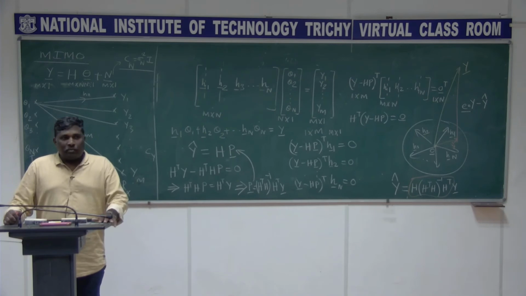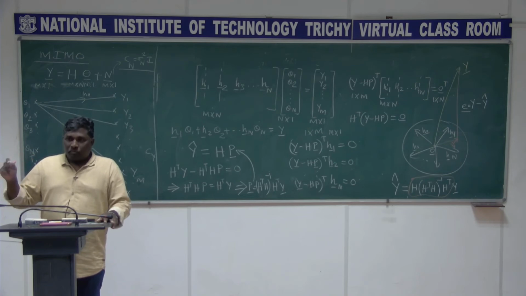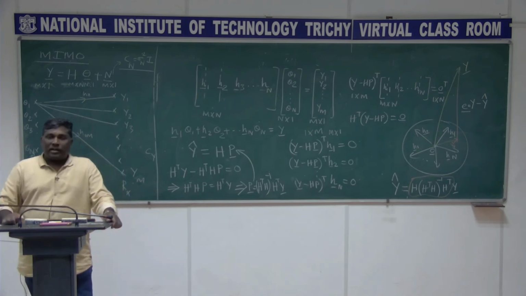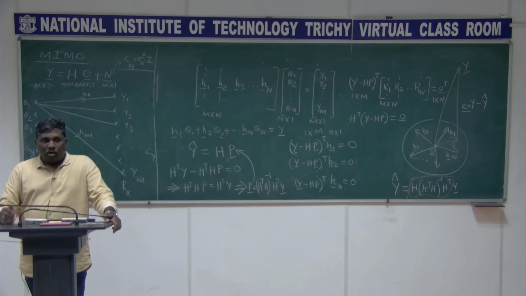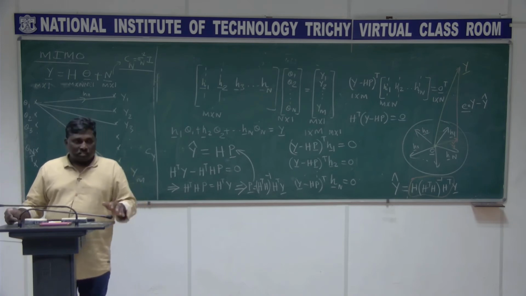Why? It projects the vector y to the column space of the matrix H. Once this projection is done, you get a solution. There is no doubt in it. The solution exists because it lies in the column space of H.